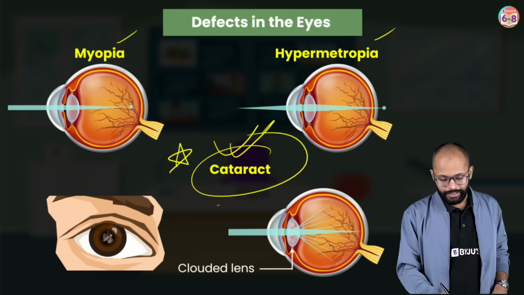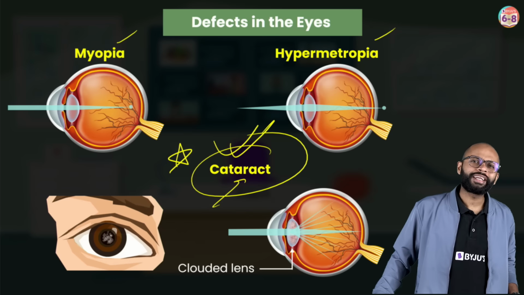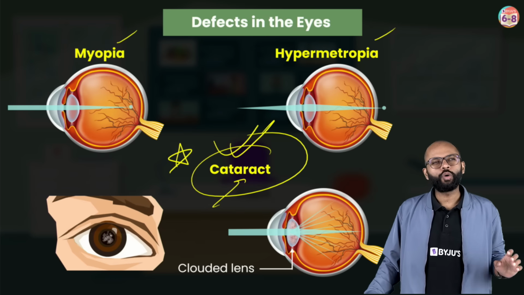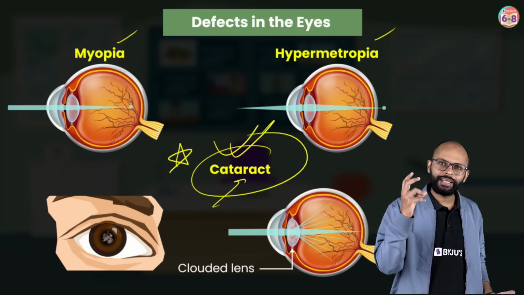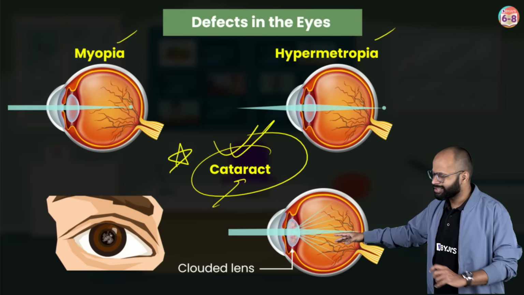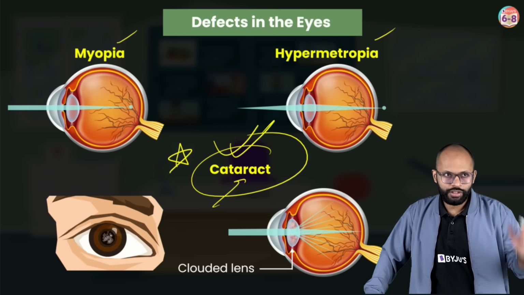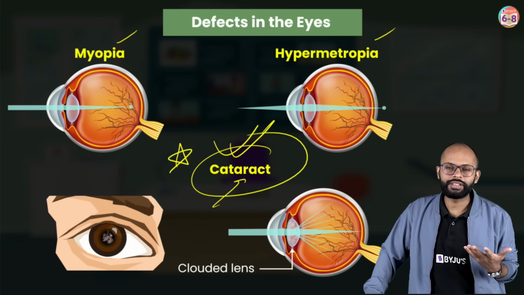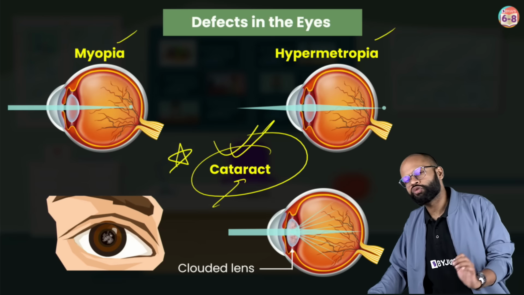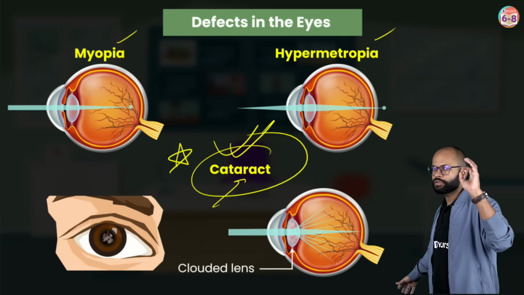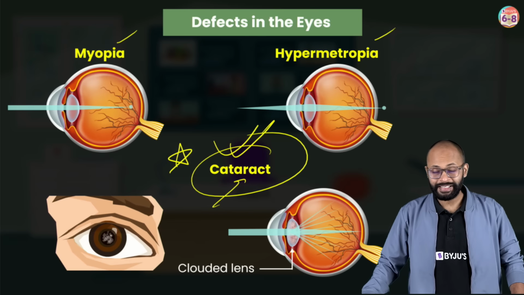ठीक है? Fine. Then we have cataract. This is a problem, or this is a defect in which your lens becomes cloudy. मतलब opaque थोड़ा सा, है ना? Your lens is supposed to be very crystalline, very transparent, but your lens becomes little cloudy. So it is going to scatter the light here and there. So that's the problem, yeah. You don't want a cloudy lens. Means your image will be blurred. You can say hazy. Fine. So what do you want? You want a clear lens. How will you get it? You will have to go for surgery. So cataract has only one option, to go for the surgery. I mean, for ऊपर वाला, for these you can still have specs, है ना? Spectacles, चश्मे.